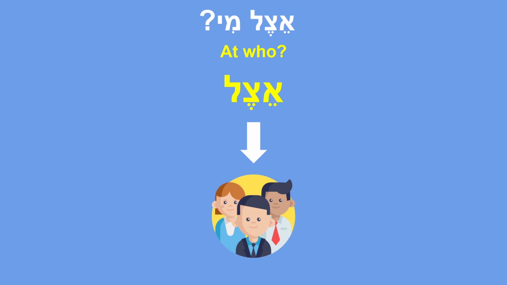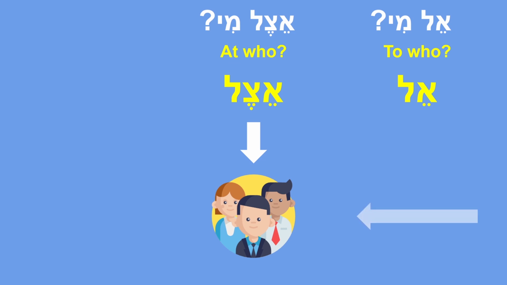Also, this concept takes place when we're heading to someone. And the question word will be el mi, to who. So when we're asking where are you going, we'll use the question word le'an. If we're asking a person specifically to who are you going, we'll use el mi. Well, it's more of a combination of the preposition el and the question word mi. And the preposition that answers this question will be the preposition el.